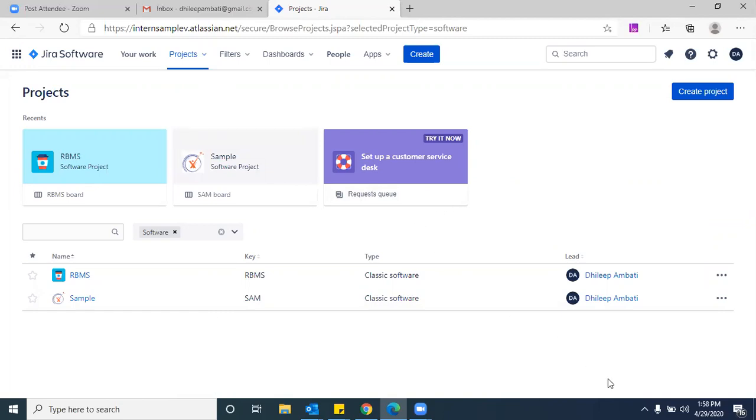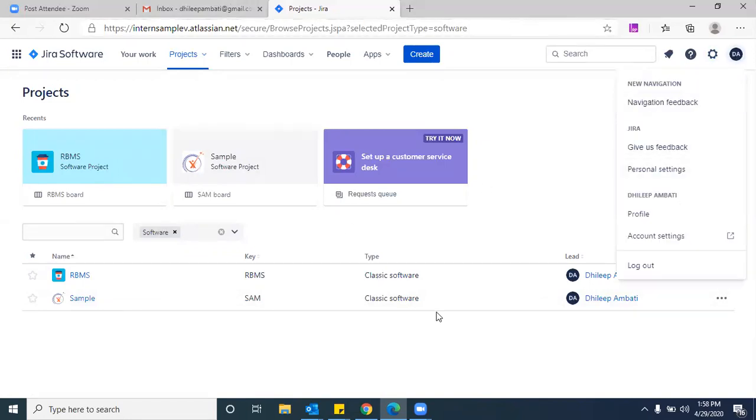Dilip, so every one of us is going to create their own project to practice? Correct. But Ritika said she's going to create the actual thing, like she's going to upload all the 90 user stories and work. Okay, fine. Let Ritika upload it. But you said Ritika is not feeling well today. But tomorrow I want you to upload all the user stories here. Yeah, so in that case, I'll be working on it. Yes. Just plan accordingly, because tomorrow I want you to work on the sprints straight away.